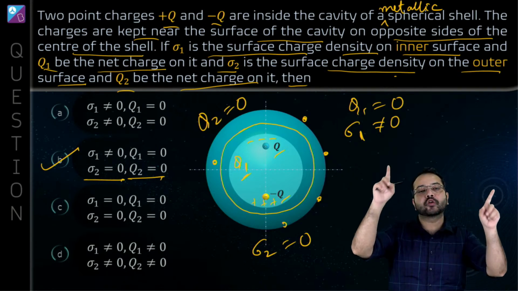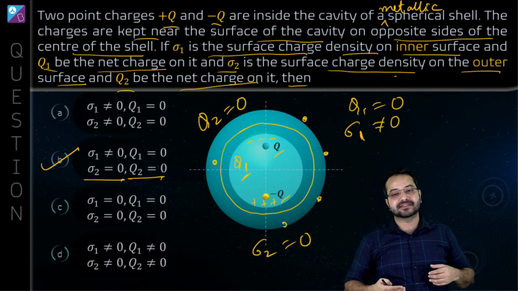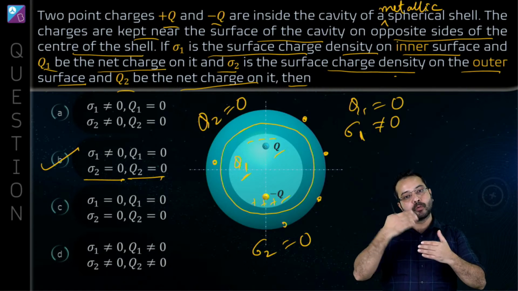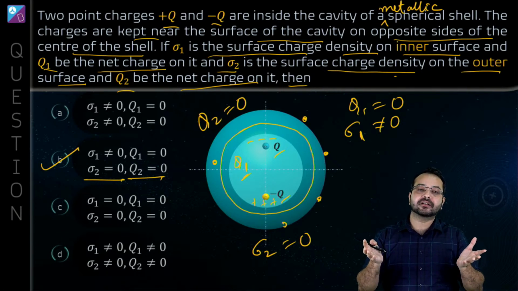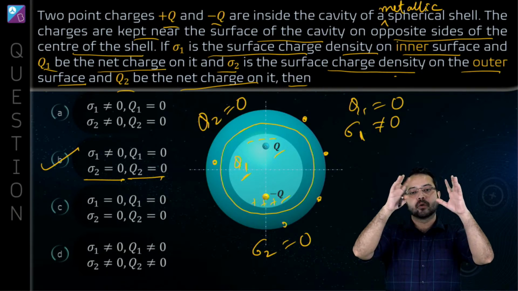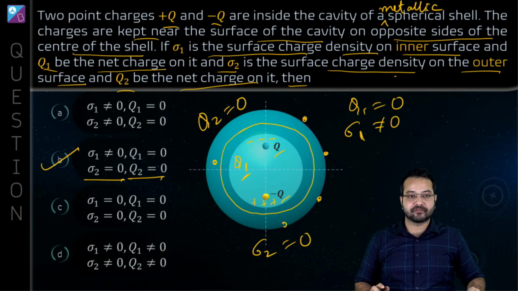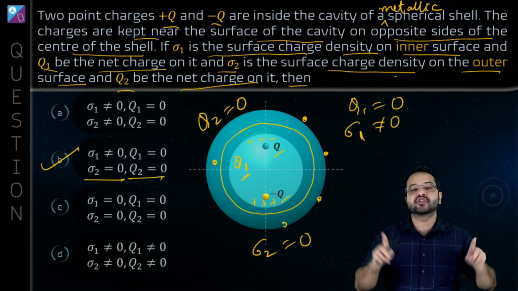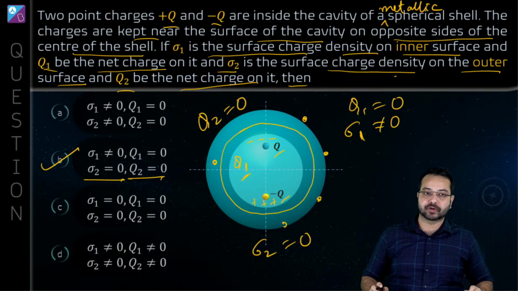If you choose the Gaussian surface through the meat of the conductor, then the net flux through the surface is going to be 0, which means the charge inside is going to be 0. And for an isolated conductor, the total charge of the conductor is going to be conserved. These are the two concepts we have used over here.